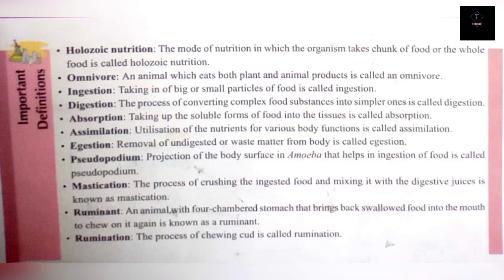And here you have some important definitions, like what is holozoic nutrition, what are omnivores, what is ingestion, what is digestion, what is mastication, what are ruminants, what is rumination, what is assimilation, what is absorption. So you are aware of all the terms, and you just have to remember what the terms are for now. You have to remember all the terms one by one.